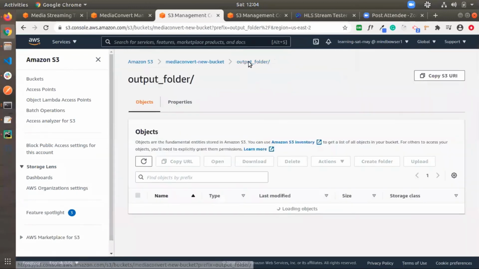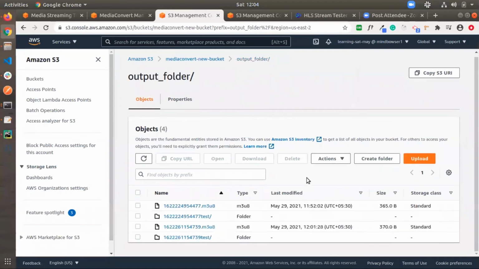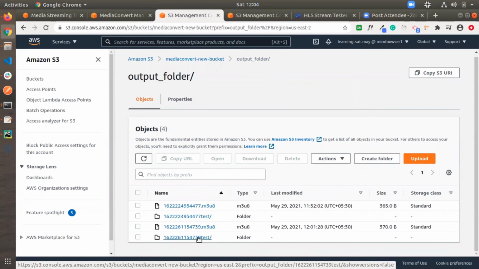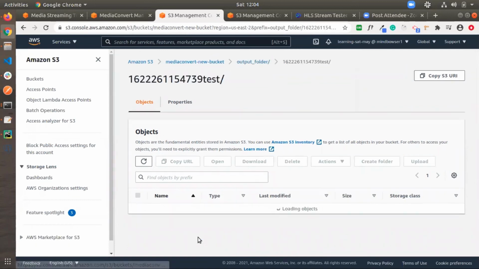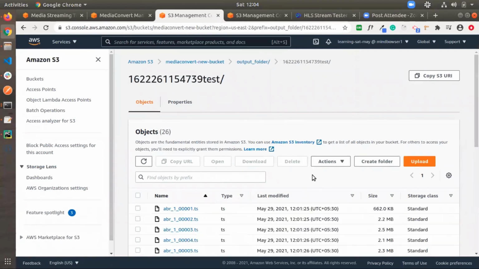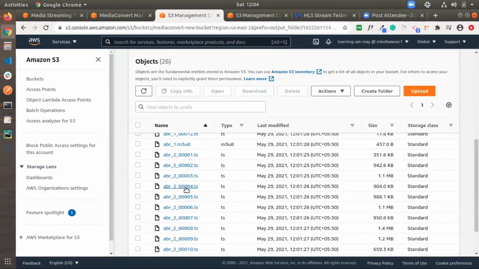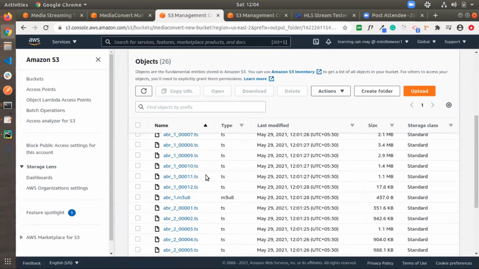In the output folder, this is our destination folder. Here we can see the files created by that job. So I will show the files, the assets created by the job. Here we can see ABR 1, 2.